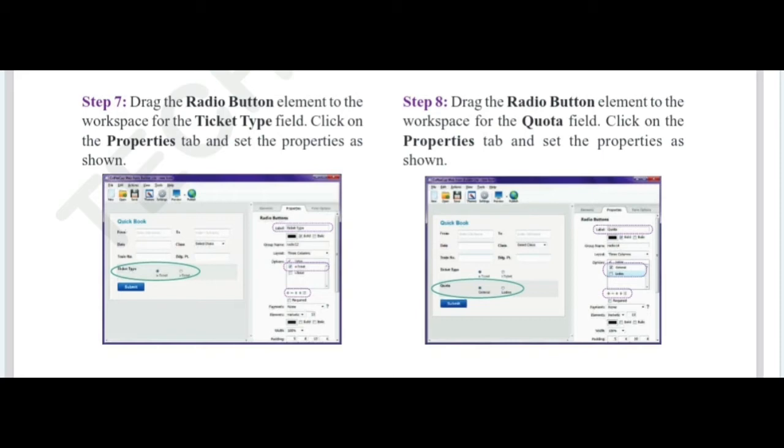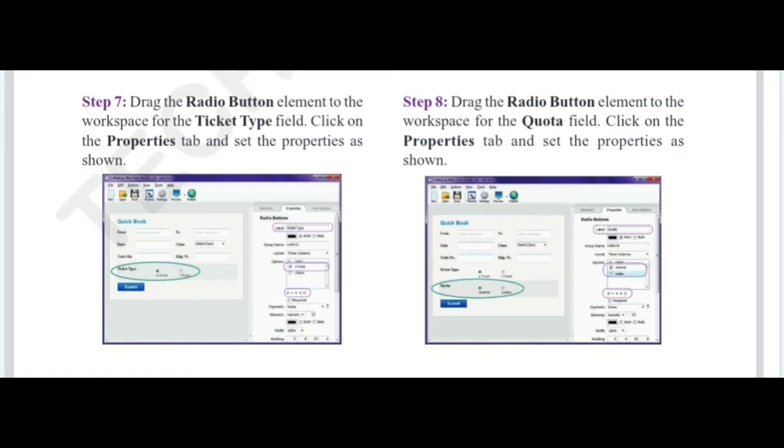Okay, so for what purpose are we placing a radio button? Ticket type. The passenger has to select the ticket type: e-ticket, general, I-ticket or ladies. So like that we have to give some options for the customers. You can go for radio buttons. Just place the radio button element and click on its properties window. You can set its properties or give its names.